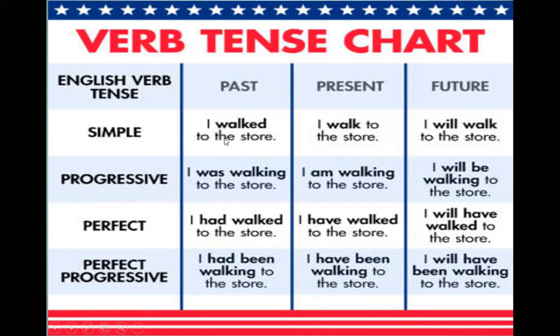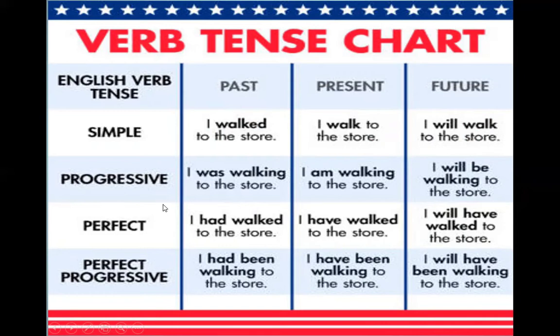If we go down to the past progressive, the formation of it, we get part of verb to be in the past. So it's going to be was or were plus the verb plus ing, which is the present participle. So it's going to be I was walking to the store. This is the past progressive.